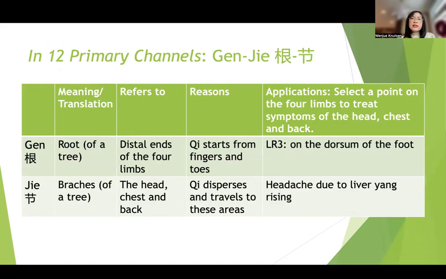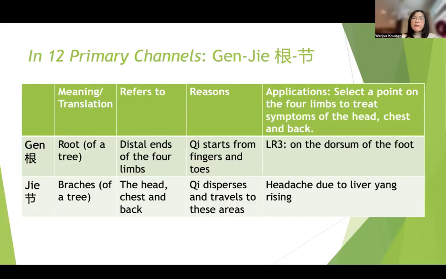So remember this. Gen-Jie actually is primarily about the tree metaphor. So you may have heard about this, right? Previously, for example, Ben, some people translate it into the root cause. I don't recommend to do that because if you include the term root, then it gets confused from here, right? So just think about that as, origin is Ben, Biao is manifestation. In here, Gen-Jie use the tree metaphor.